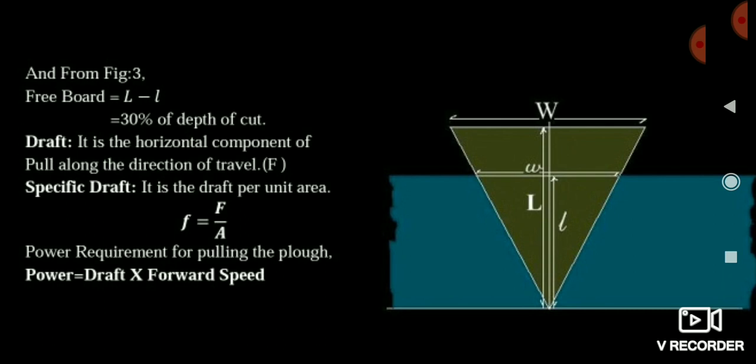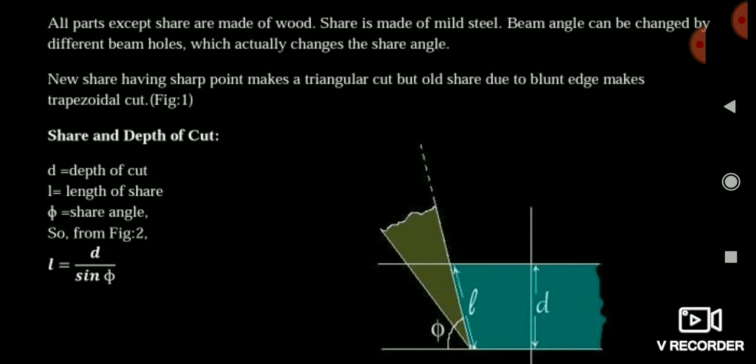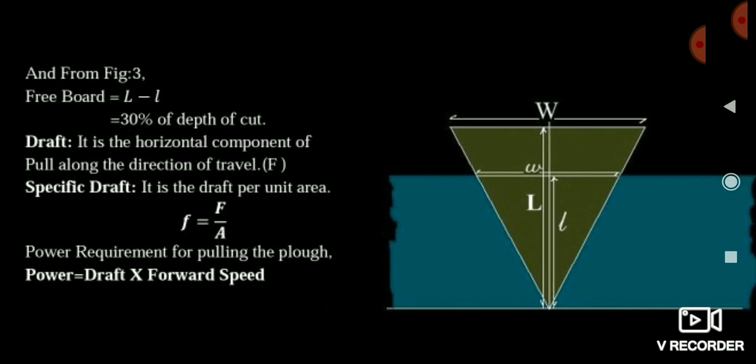Now friends, you see the triangular diagram of cutting. These are the different types of views I am showing. This is the side view of cutting of the indigenous plug, and this is the front view of cutting of the indigenous plug. They will ask questions upon the analysis of different views.